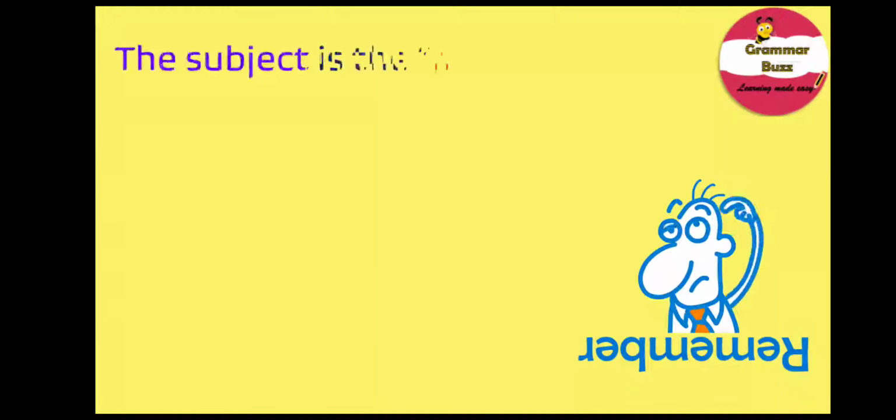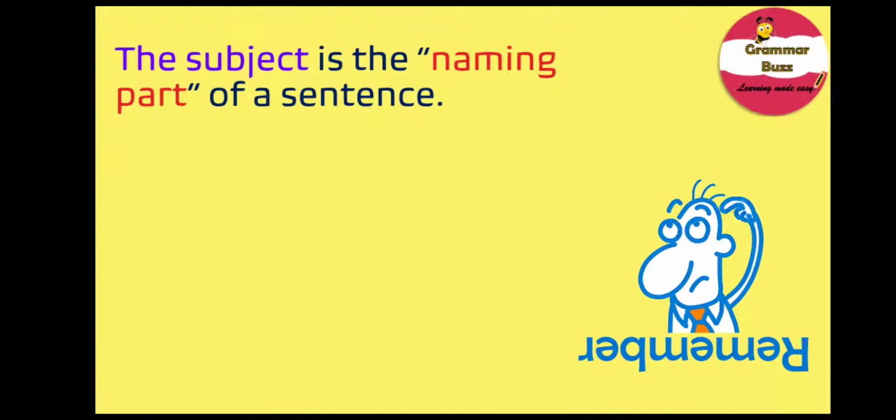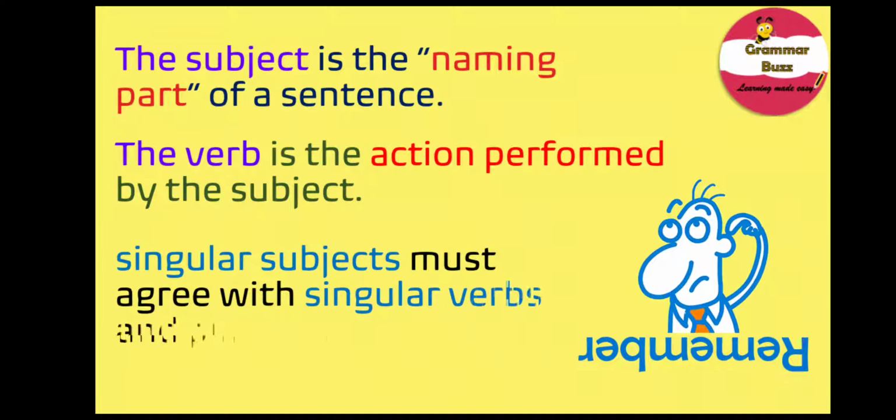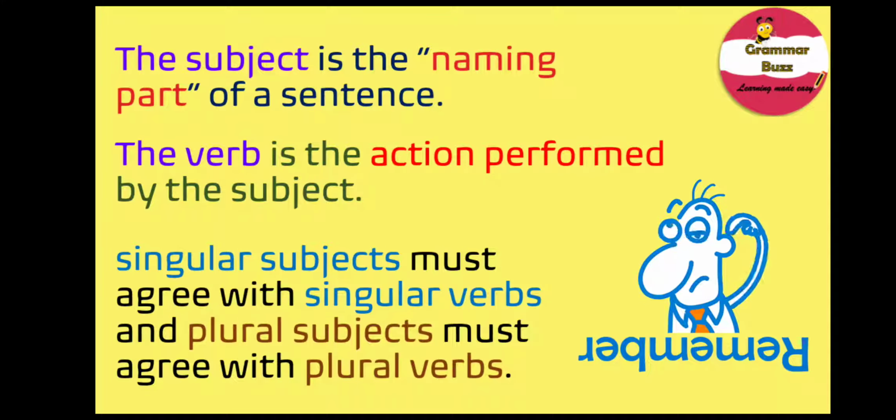Well, it's time for our remember. And what do we need to remember? Well, all we need to remember is the subject is the naming part of the sentence. The verb is the action performed by the subject. Singular subjects must agree with singular verbs and plural subjects must agree with plural verbs. Hey, isn't that simple to remember?